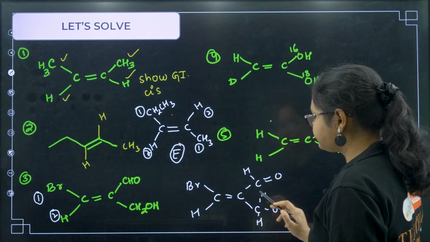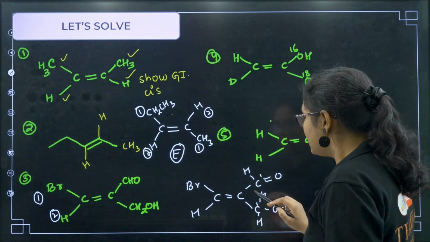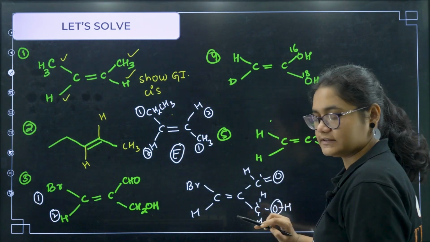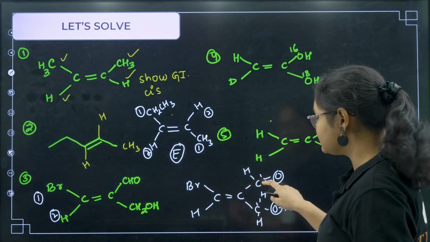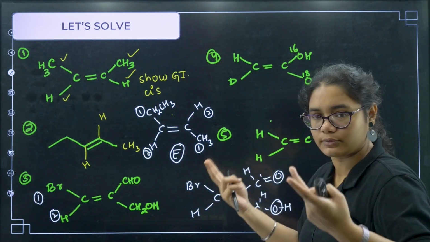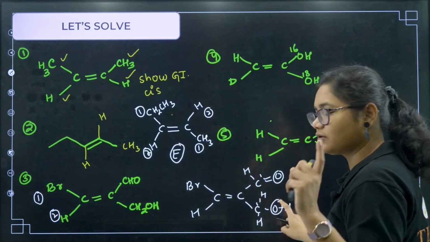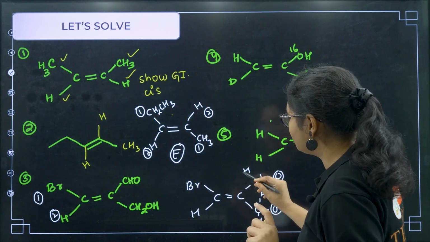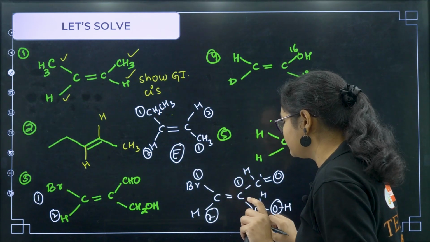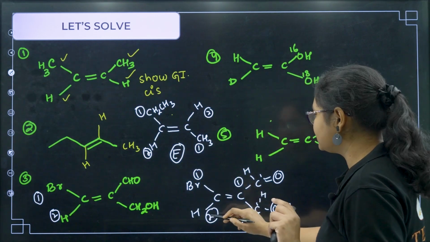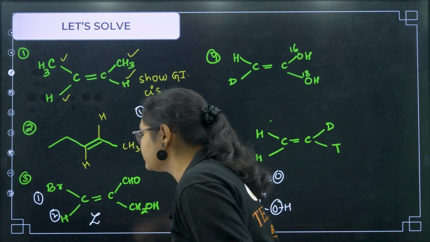Now compare here. First, if you move this side, this is attached to carbon, this is also attached to carbon. Next, here also oxygen, here also oxygen, right? But you see here, that is double bond oxygen, means you can think that this carbon is attached to oxygen 2 times, but here it is attached to oxygen only 1 time. So this one will get more priority. This is 1, this is 1, this is 2, and this is 2. Right? Now you see 1 and 1 on the same side, 2 and 2 are on the same side, right? So that means this is your Z configuration.